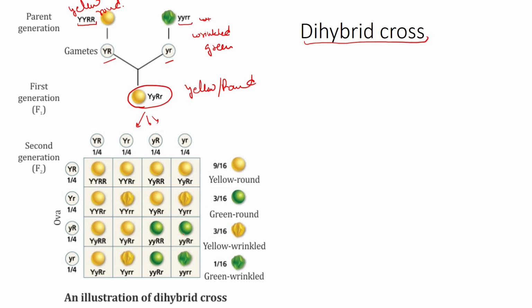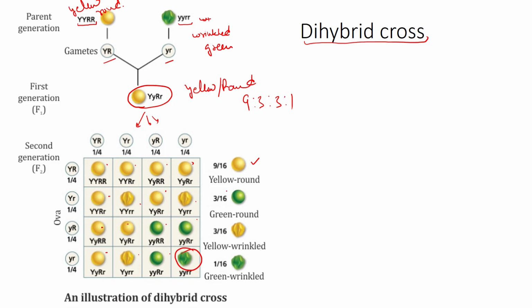When we put them in a Punnett square, we got the ratio of 9 yellow round. These are 1, 2, 3, 4, 5, 6, 7, 8, 9. 3 green and round. 3 yellow wrinkled, 1, 2, and 3 yellow wrinkled, and 1 green wrinkled. So this ratio is 9 is to 3 is to 3 is to 1.